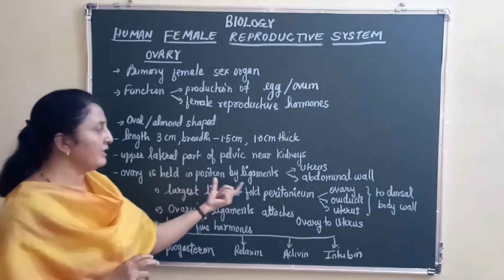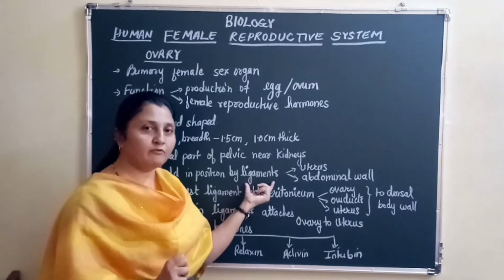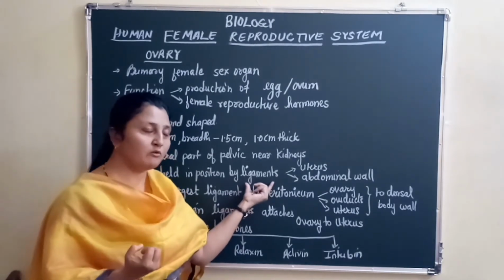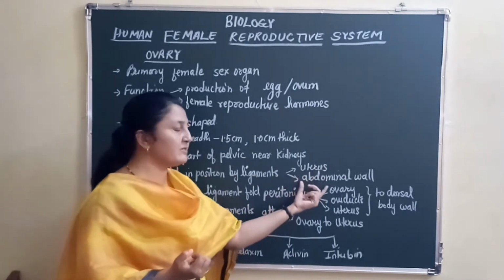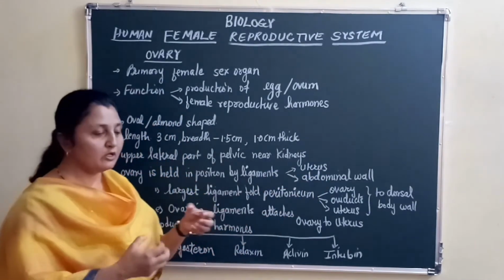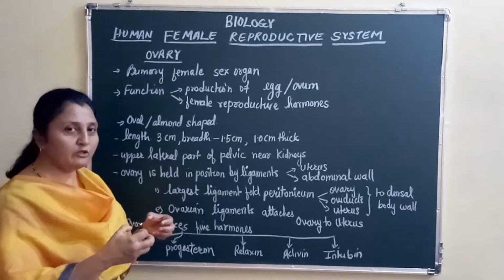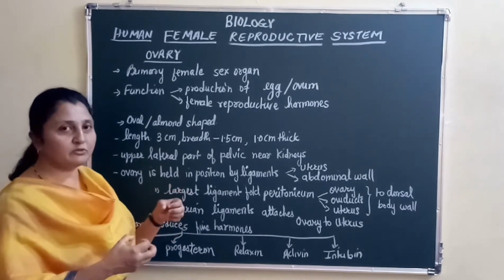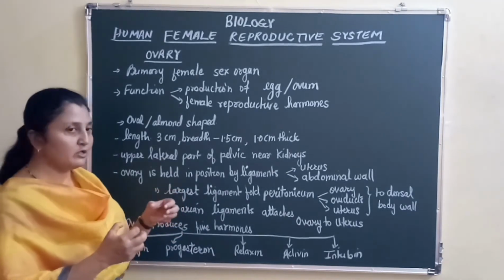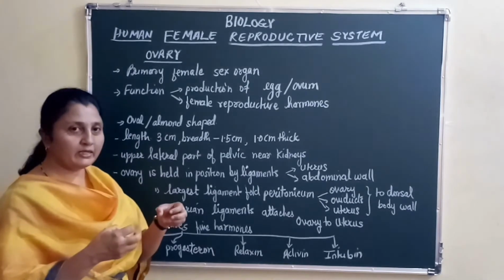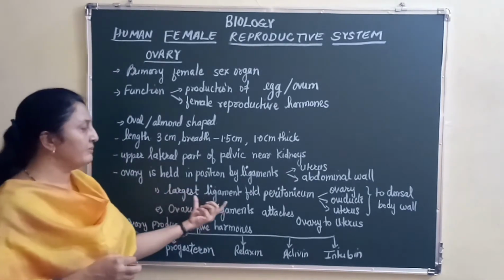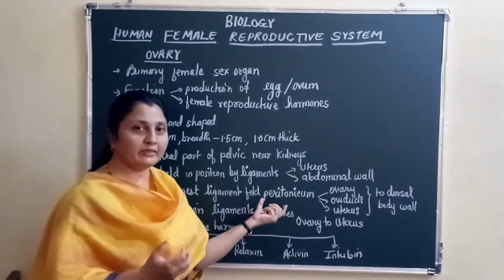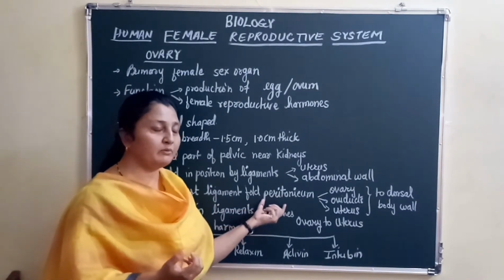position. The ligaments do the work of supporting the ovary, or attaching the ovary to the uterus as well as the abdominal walls. So the ovary is attached to the uterus, and at the same time it is attached to the abdominal wall. So now 2 ligaments are holding it, so it will not move from its position. The largest ligament is the peritoneum, that is the innermost body wall of the female body.